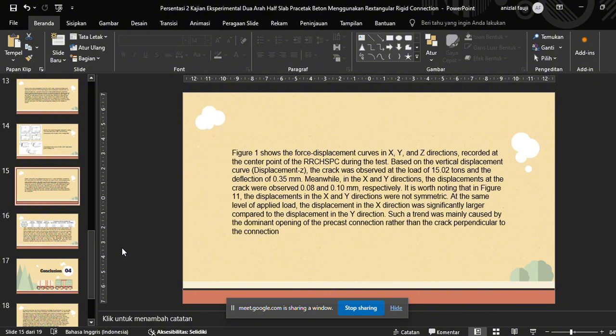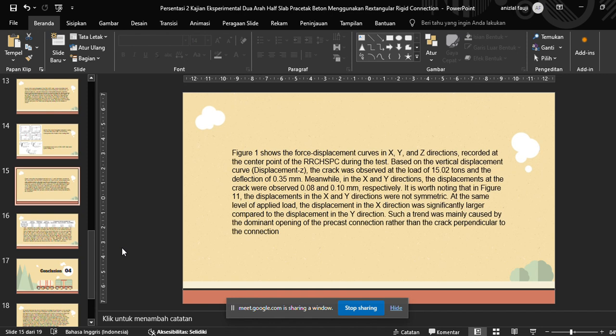Figure 11 shows the force displacement curve in X, Y, and Z direction, recorded at the center point of the RRC HSPC during the test.